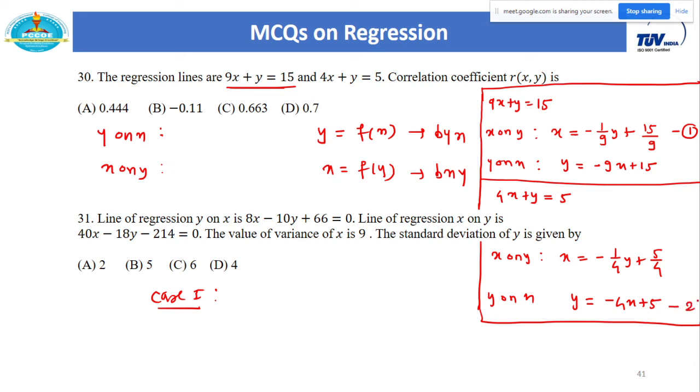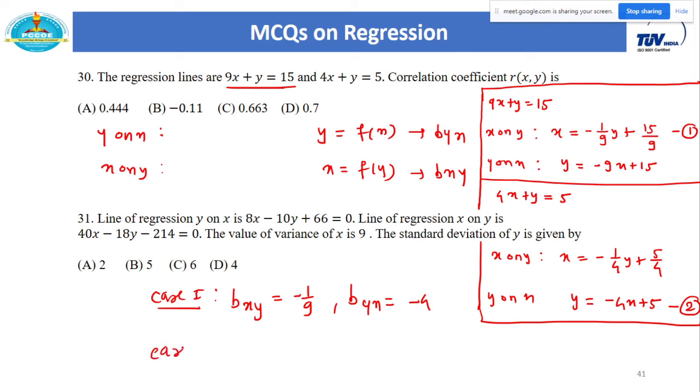So this automatically becomes my second case, and for this case you will get bxy from here. So bxy is equal to minus 1 by 9, and from here you will get byx. byx is equal to minus 4. This is one case. As we already know that there is only one line, so one line must be x on y, so automatically the second line becomes y on x. So this is the one case.